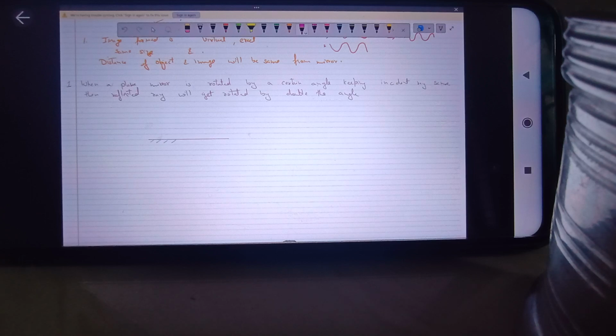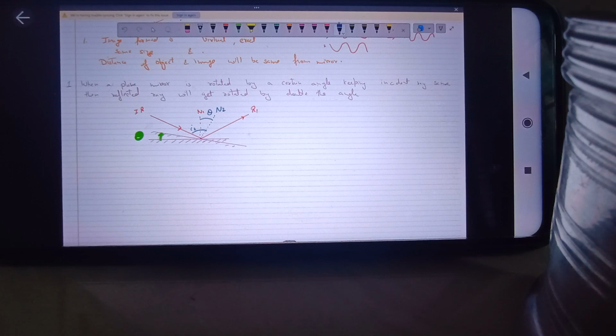So this is a plane mirror, and this is the incident ray, the ray which is incident on the mirror surface, the normal, and the reflected ray R1 for the first reflected ray. Now say this mirror is turned or rotated by a certain angle, say it is turned by theta. So the new normal on this surface will be this, say N2. So the angle of incidence will get changed. So this is I2. The angle between the two normals will still remain theta only.